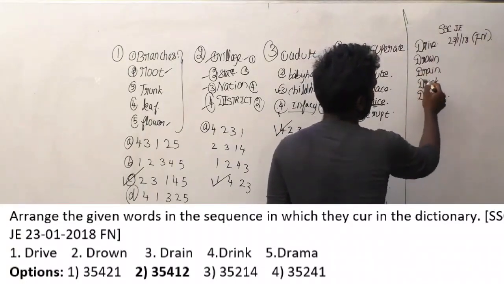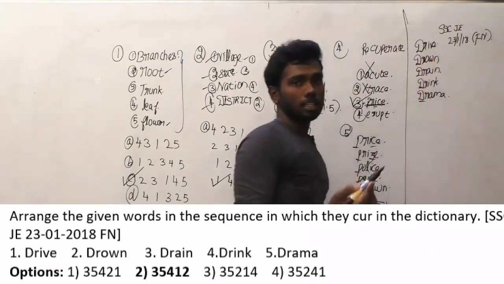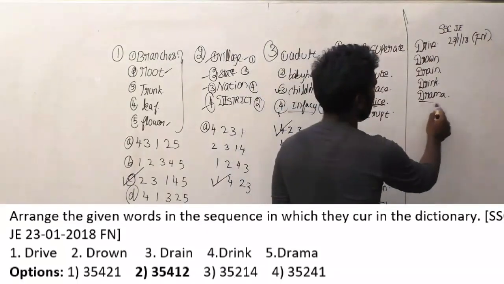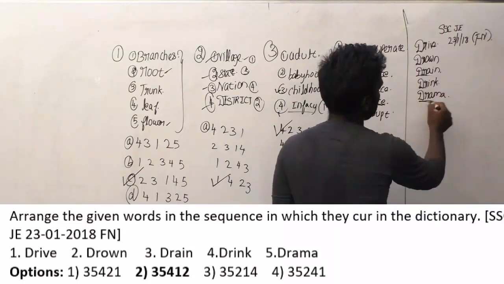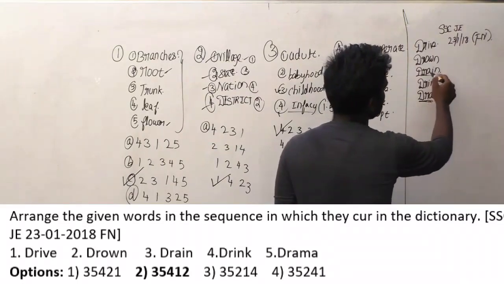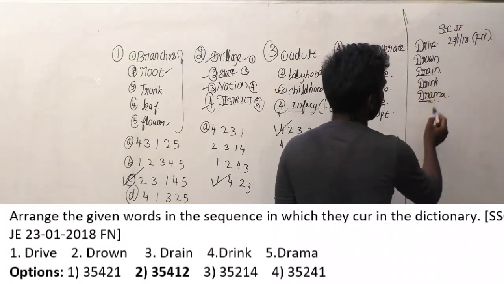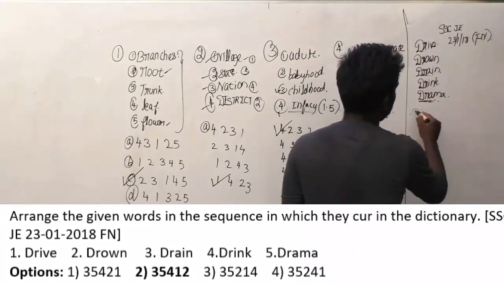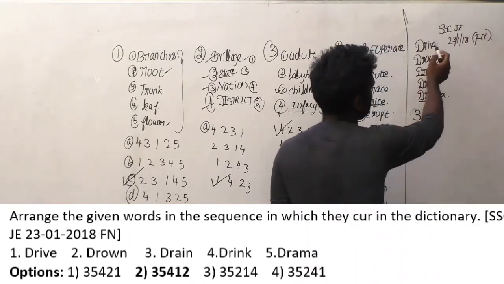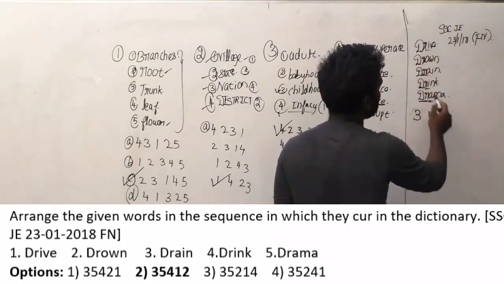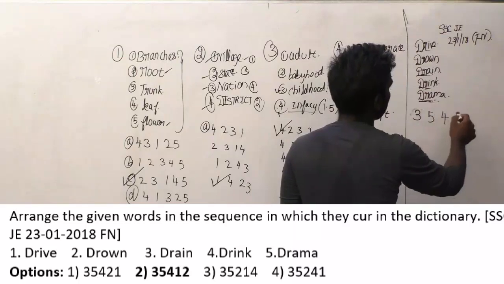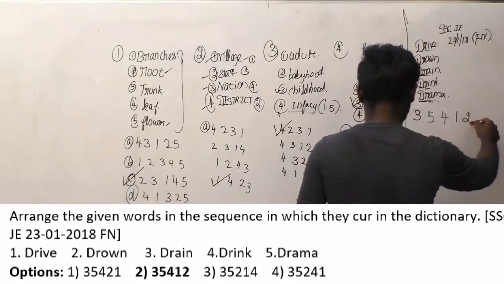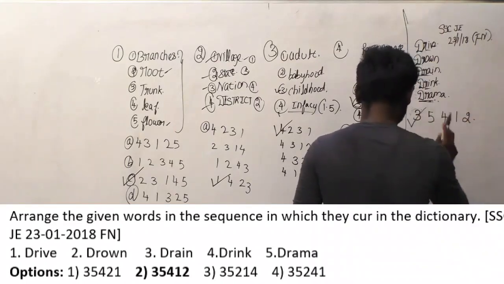Initially, which will come? DR is present in all the options, so there is equal possibility of all the options to come first. Next we go for DRA, and here these two options have equal possibilities, so we have to check the next letter. I will come before M, so drain will come before drama, therefore 3 is the first option and 5 is the second option. After that we have to see drive and drink, and within that drink will come first, so 3, 5, 4, 1 and 2. This is the correct answer.